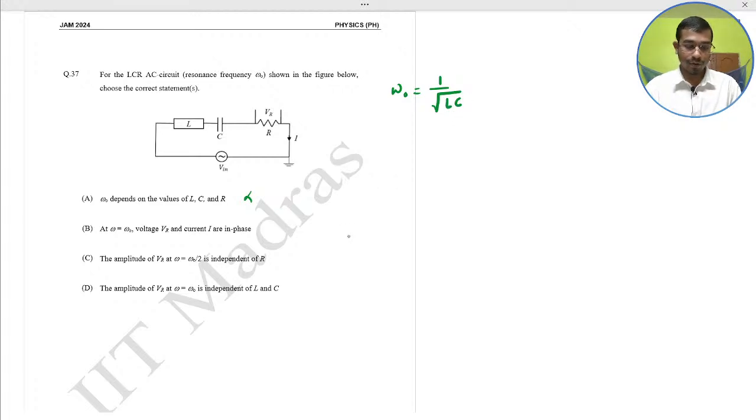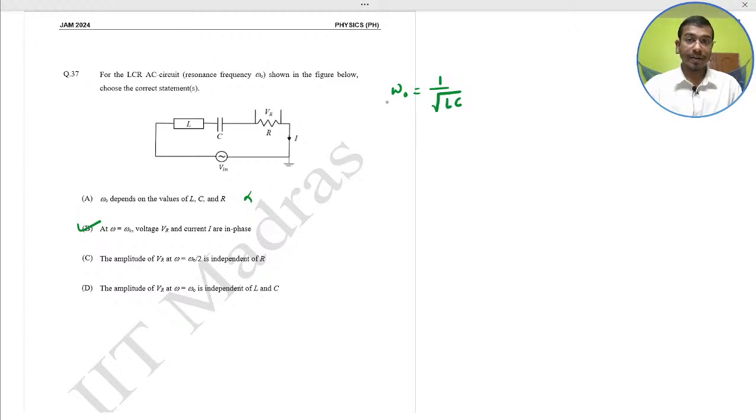At omega equal to omega naught, VR and current are in phase. This is correct by the observation. And the option saying VR at omega equal to omega naught is independent of R is also incorrect. At omega equal to omega naught, VR depends on R and is independent of L and C.